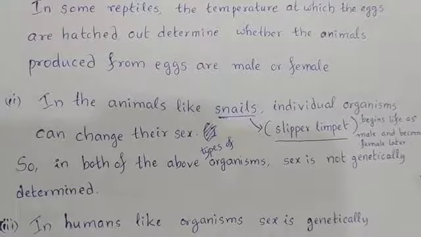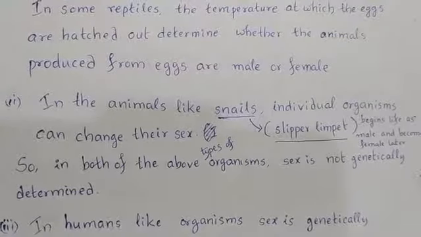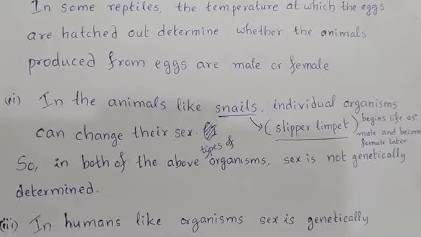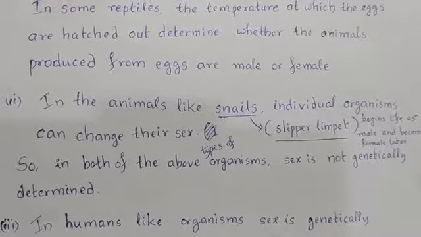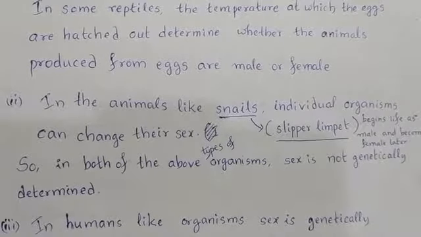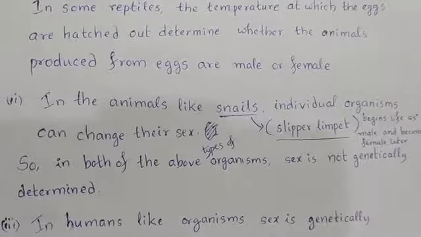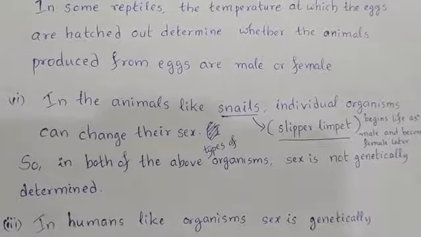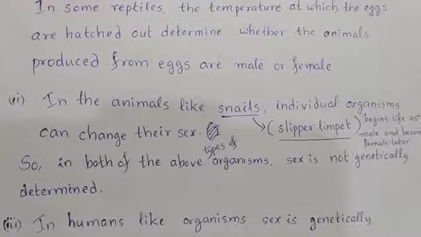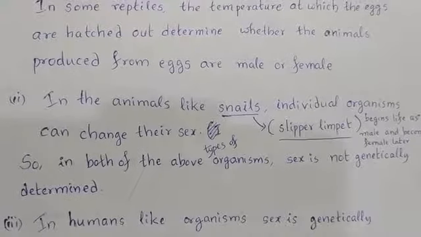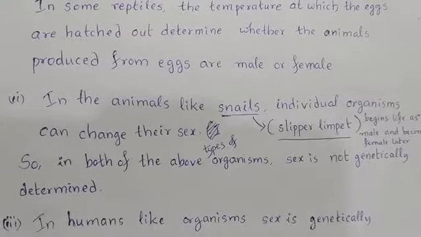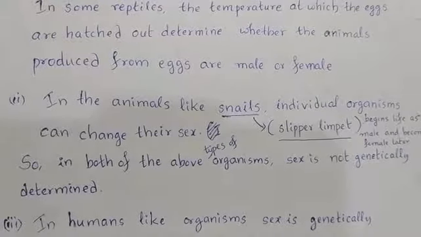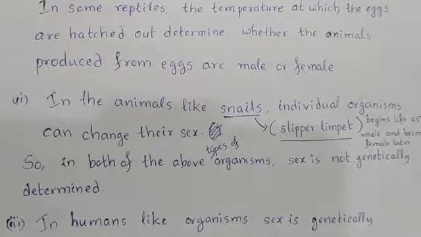Then out of those two snails, the bigger one changes itself into female, because in order to produce eggs and to carry out embryonic development, a large sized animal is required in the form of female. So the large sized male transforms itself into a female snail. Like that, in some snails, there is a possibility of transformation of sex.